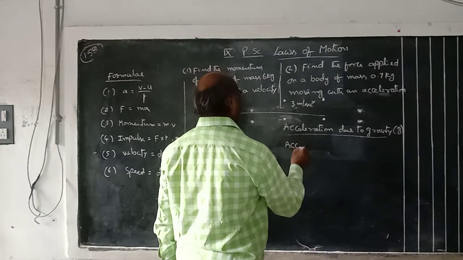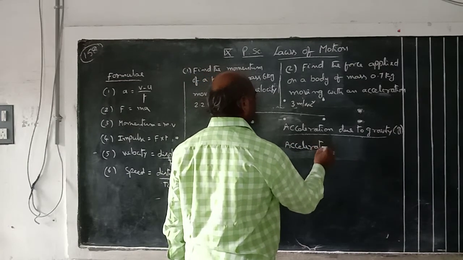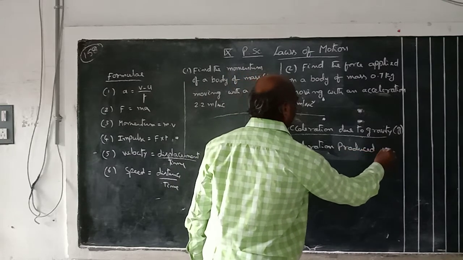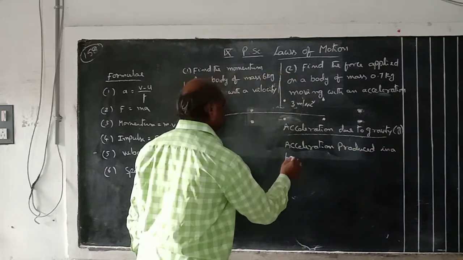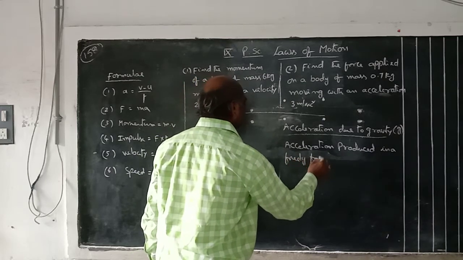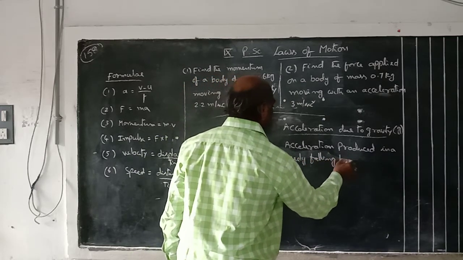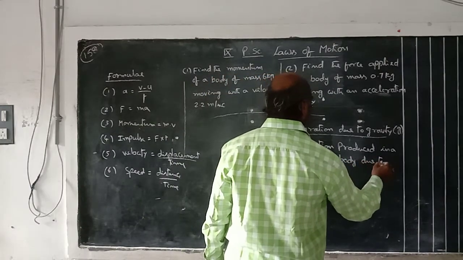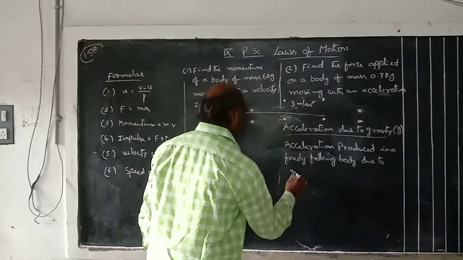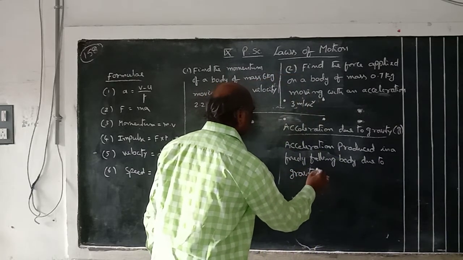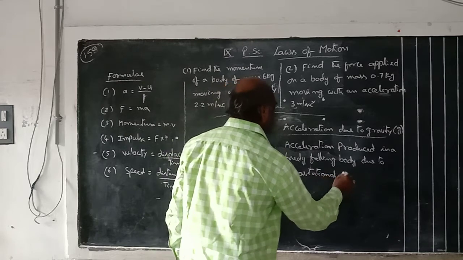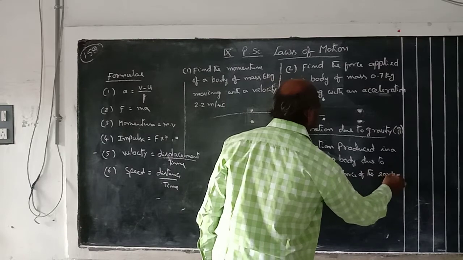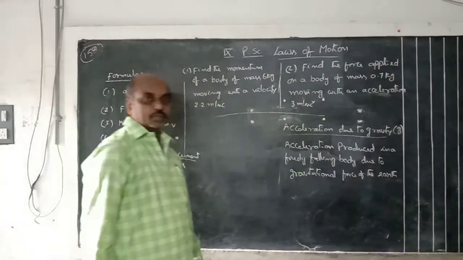That means the acceleration produced in a freely falling body due to the gravitational force of the earth is called acceleration due to gravity.